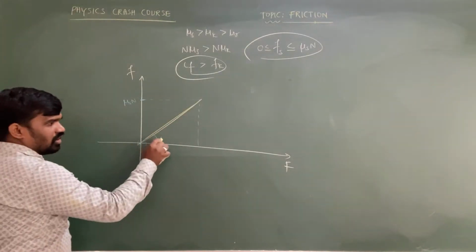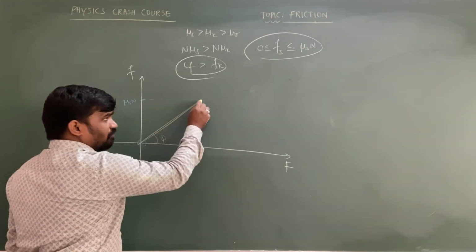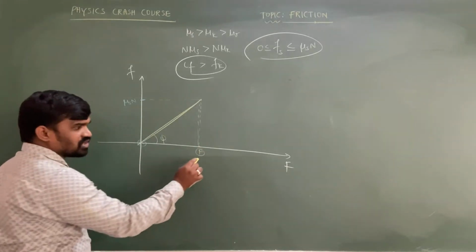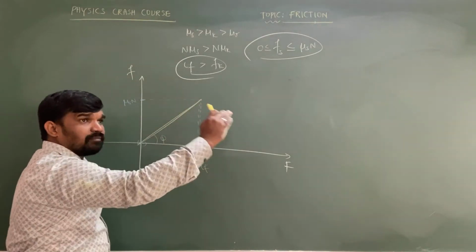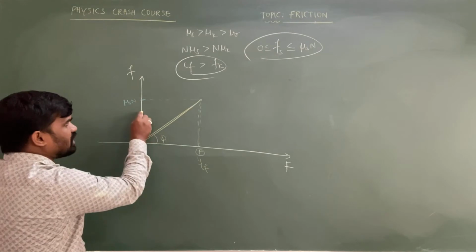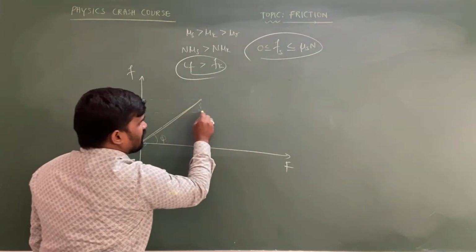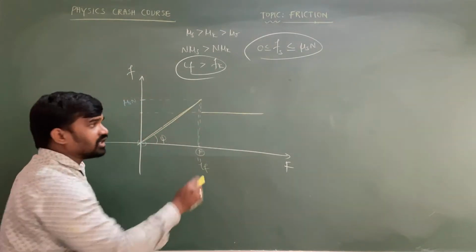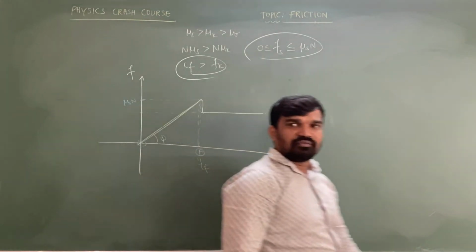After that, if the applied force exceeds the limiting friction, then immediately the object starts to slide. When the object is sliding, kinetic friction comes into play, but the kinetic friction value is less than the limiting friction, so the kinetic friction value will come down like this. But kinetic friction is independent of the applied force, as I already told you, so the graph will be like this. So this is the graph between applied force and friction.